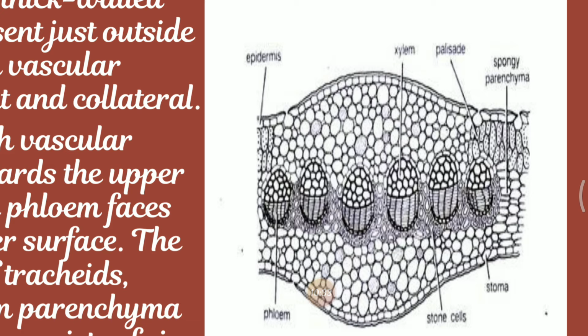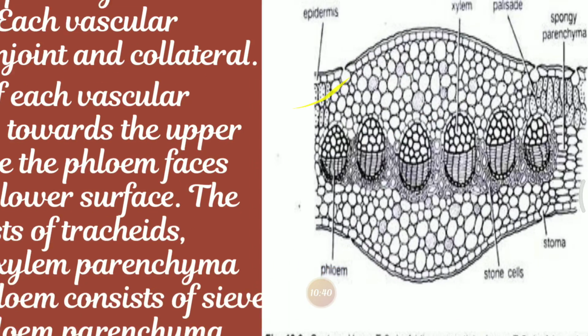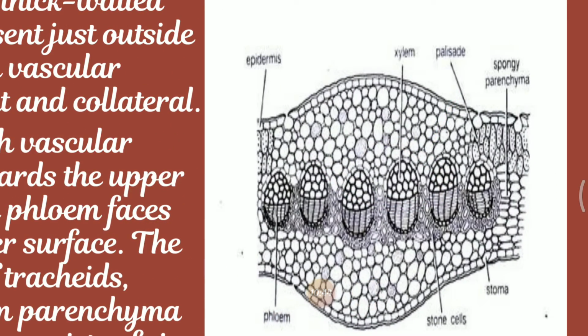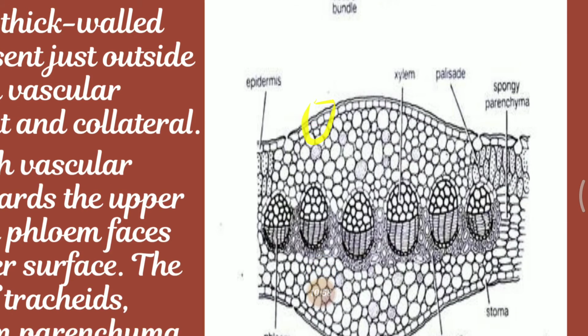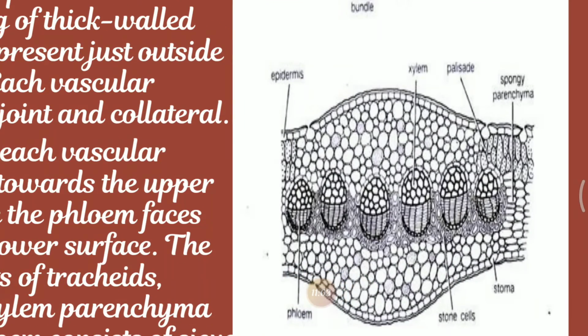The epidermal cells have undulated walls. Those are wavy in nature. See here, these are wavy in structure. They are not very straight. So we can see that the lower epidermis is interrupted by stomata. The upper epidermis is lined with a thick cuticle. We can see this after the epidermis. Here we can see the coating, this is a thick cuticle. So this is another character of the xerophyte, where it avoids transpiration.